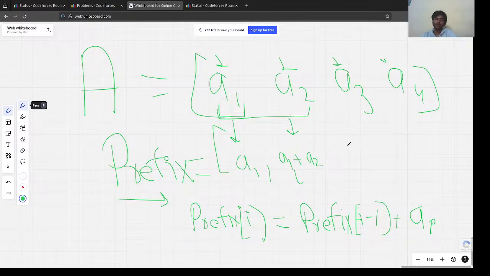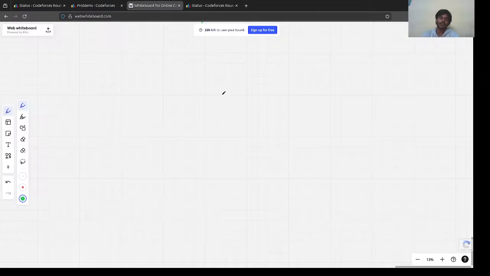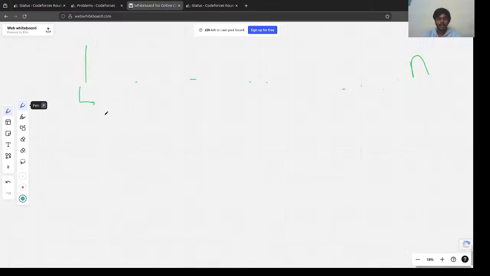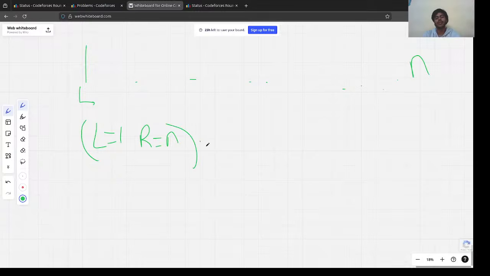No. Why? Because let's say we have n numbers, right? And each time we start from the first element, and for each operation L equal to 1 and R equal to n, right? And how many operations do we have? We have n operations, right? The number of queries we have is at most n, right?